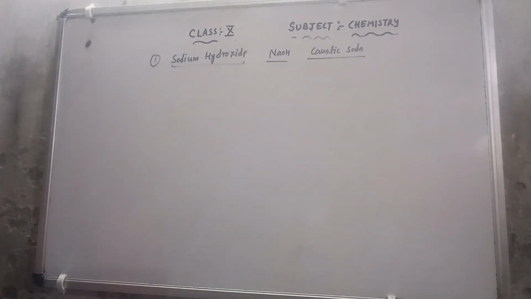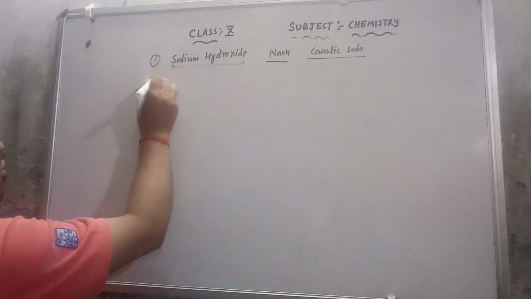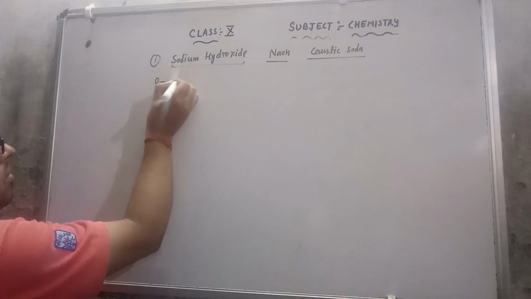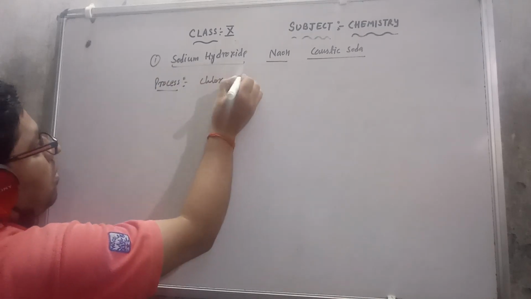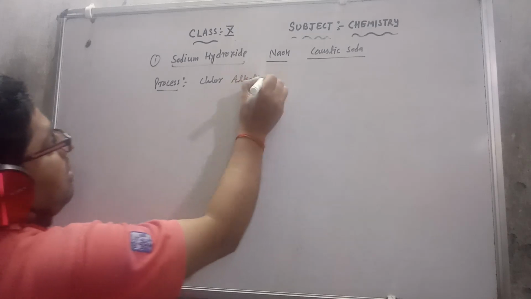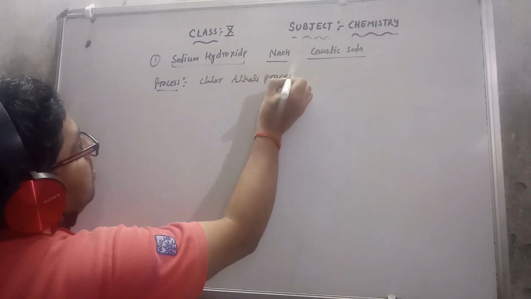Now, how to make caustic soda? First of all, keep in your mind, we will make caustic soda with the chlor-alkali process. The process name is chlor-alkali process.